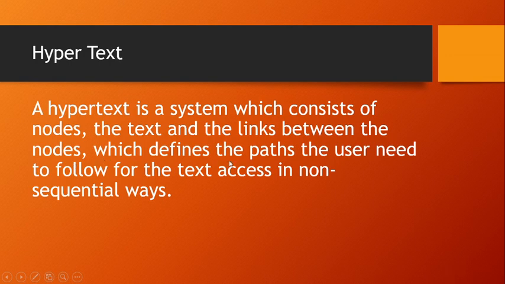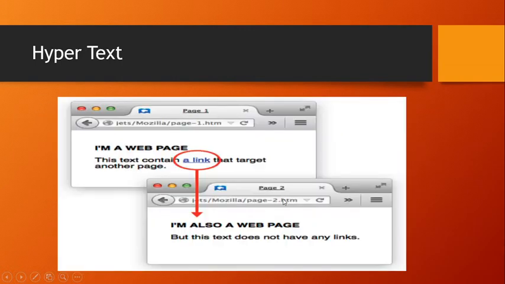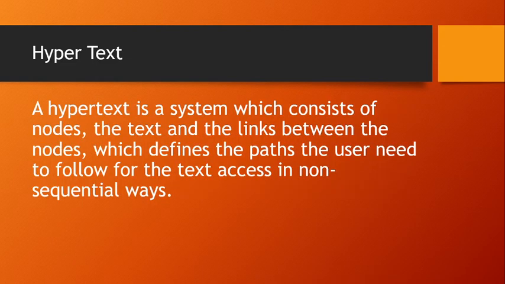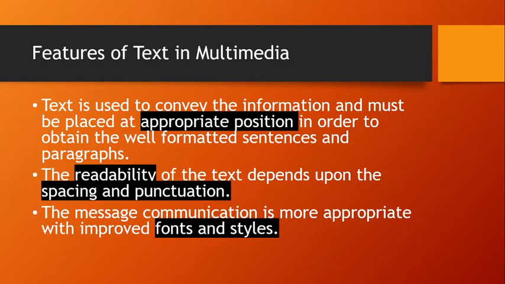So which defines the path the user needs to follow for the text access in non-sequential ways. Sequential refers to something in order. Here non-sequential means we need not be in order. So it is not compulsory that we must click on this link. If we wish, we can click on the link and move or get access to the next web page. And this is called a hypertext.